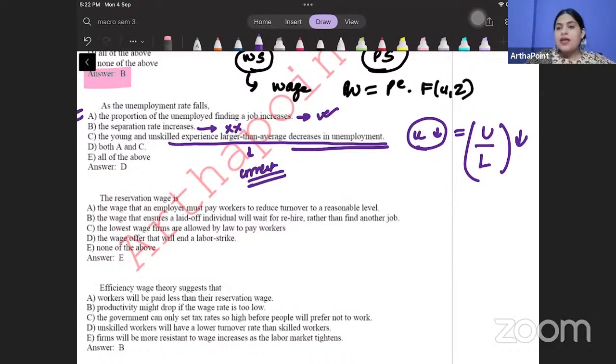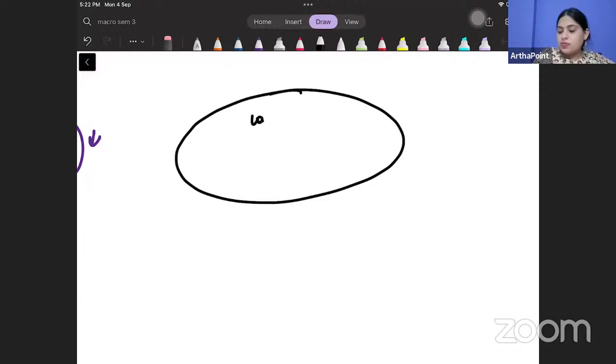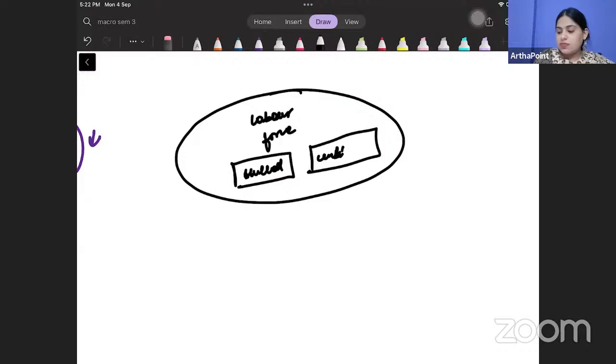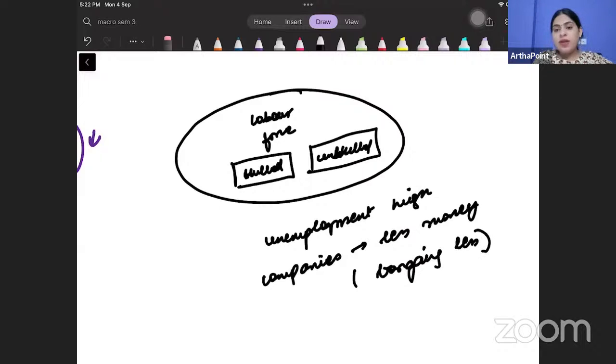Now just think about this. देखो, this is very important point, huh? देखो, my entire labor force, beta, I can divide it into two, skilled and unskilled. अब जब बहुत अनएम्प्लॉयमेंट होती है, मतलब लोगों के पास जॉब नहीं है, unemployment is high, in that case companies pay you very less money because bargaining power is less. So you have less bargaining power and companies pay you less.